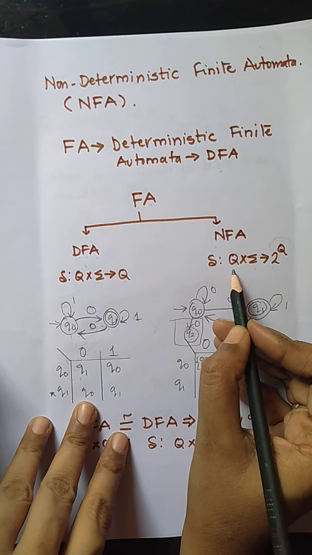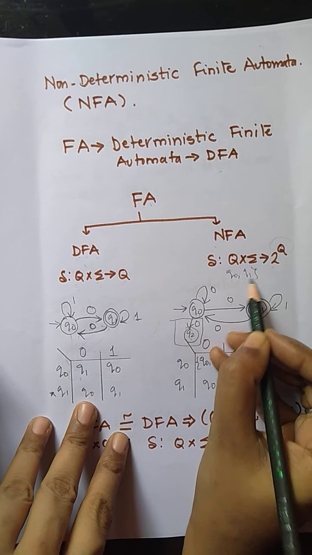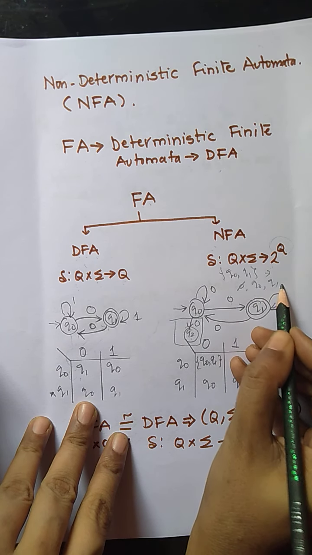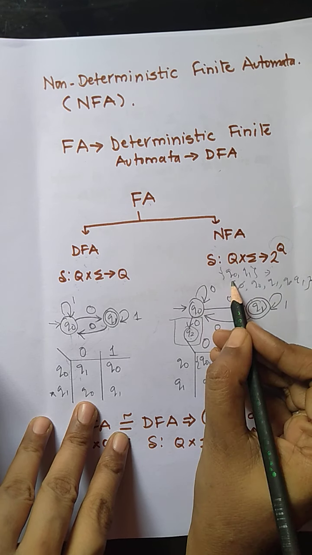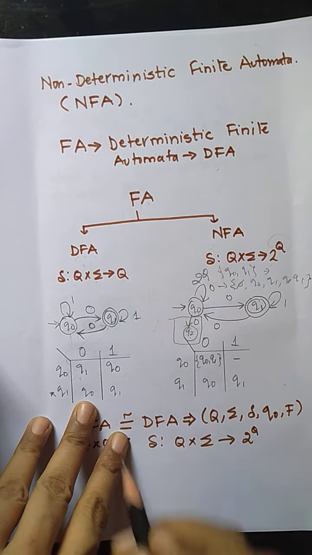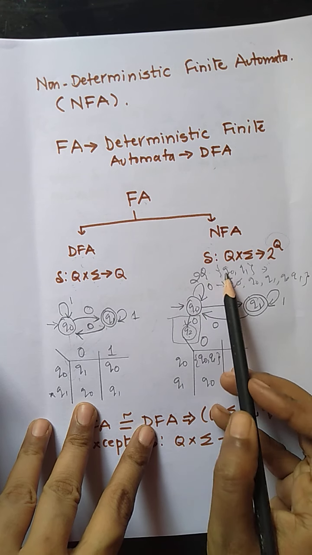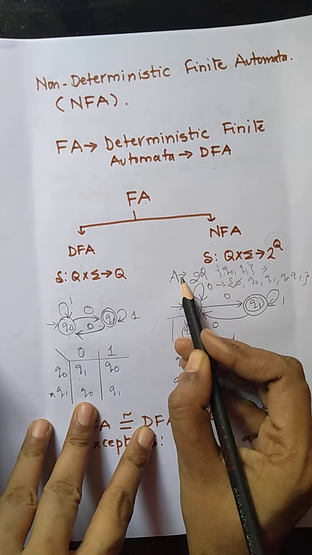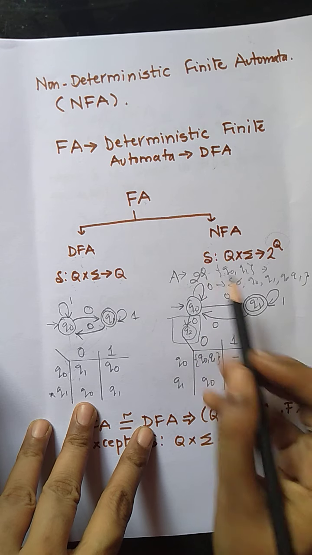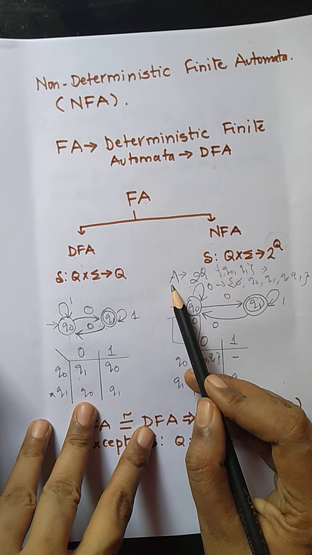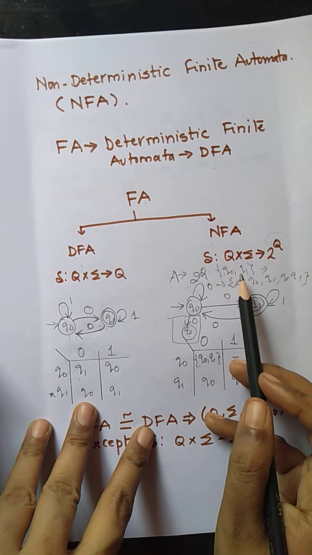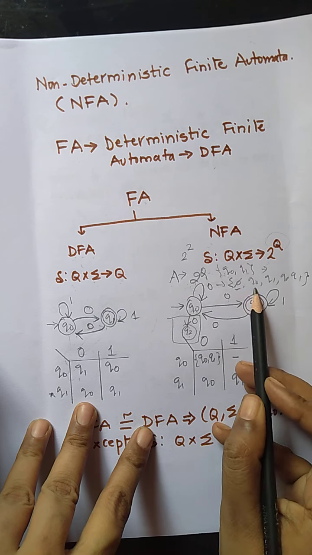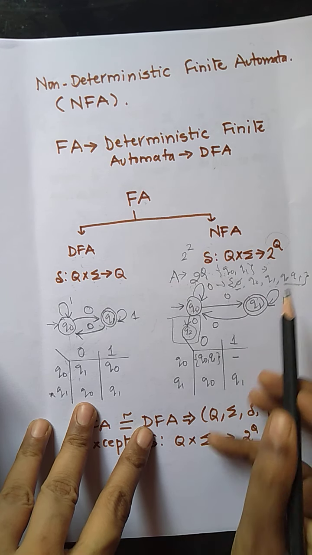That is, if we have Q0 and Q1 as the states, then the power set will be null, Q0, Q1, and Q0, Q1 together. This is called the power set of Q. So what is the formula? 2 raised to Q. Here the states are 2. So the power set, which is represented as, for example, A, is 2 raised to Q. How many states will be there in the power set of Q? It will be 2 raised to the number of states. Q1 and Q2 are the 2 states, so the number of states will be 2 raised to 2. That will be 4 states, starting with null, Q0, Q1 separately, and together.